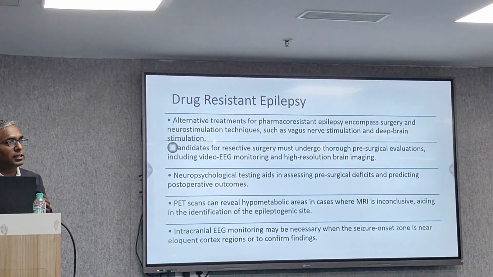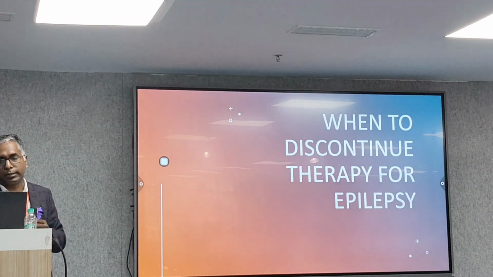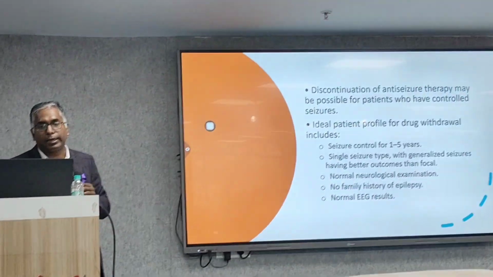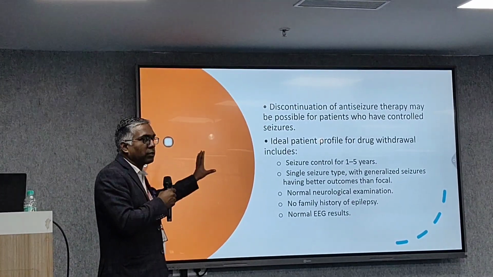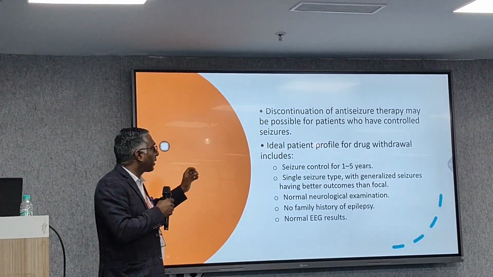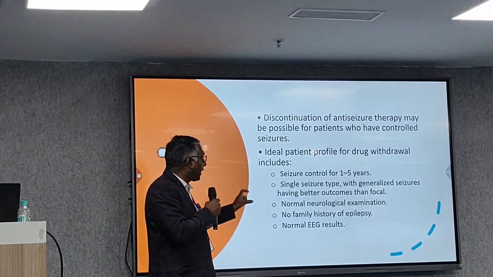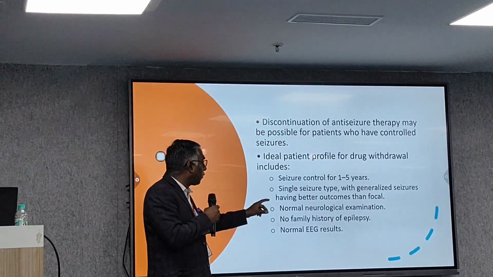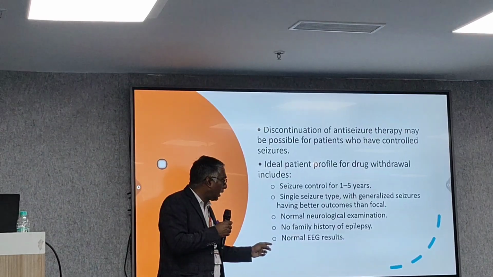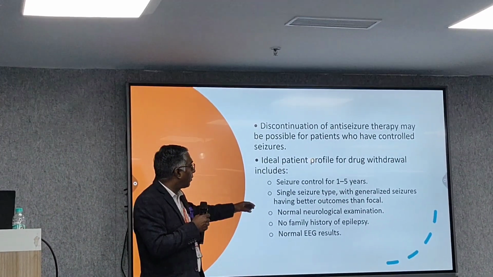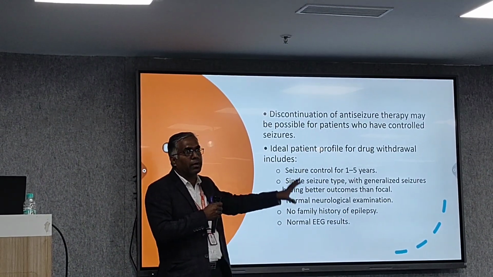So after giving drugs, when to stop the drug? Next question is when to stop the treatment. There are certain guidelines. Discontinuation of anti-seizure therapy may be possible for patients who have controlled seizures. Obviously, seizures should be well controlled. Seizure control for at least 1 to 5 years, a single seizure type with generalized seizures having better outcome than focal, normal neurological examination, no family history of epilepsy, and normal EEG results. So we can start thinking of stopping the antiepileptic drug after 1 to 5 years of therapy.